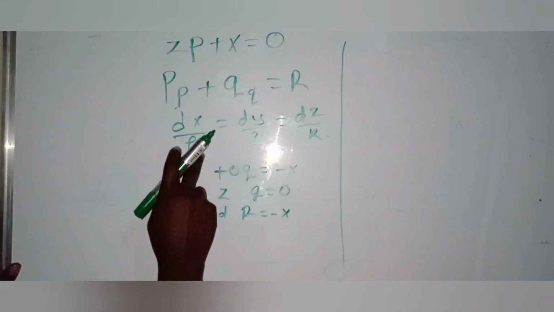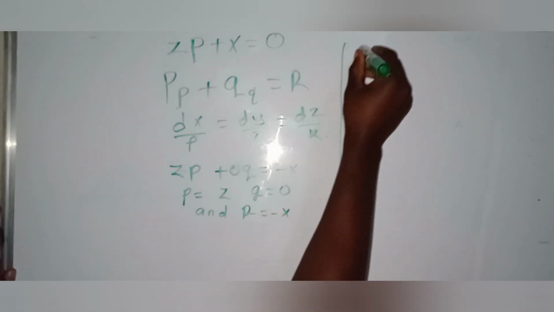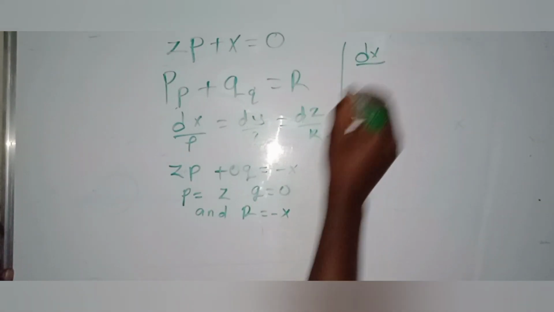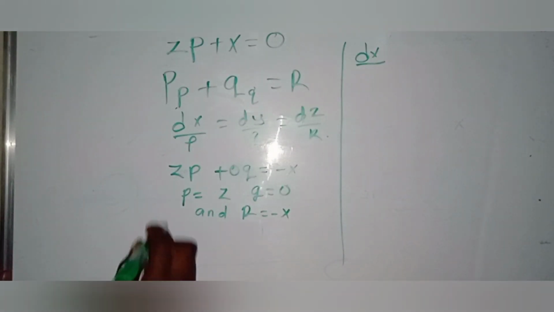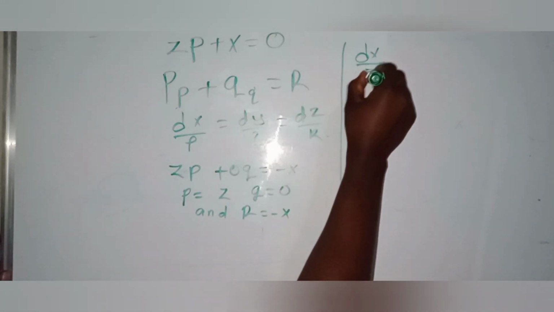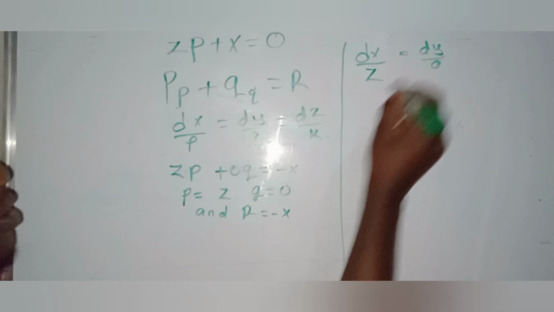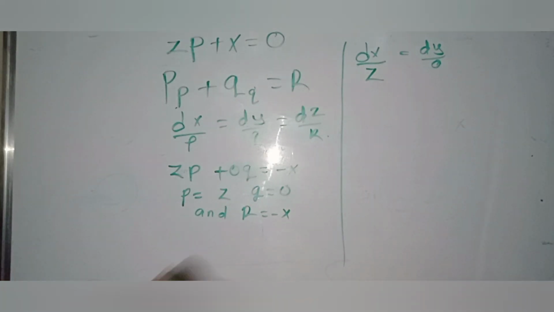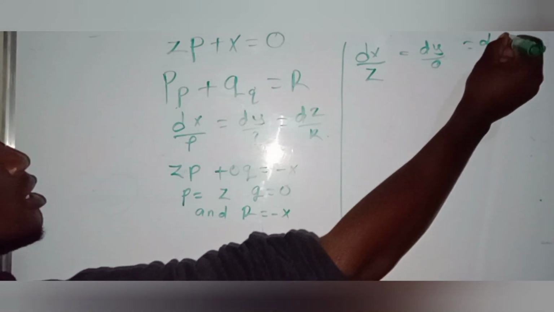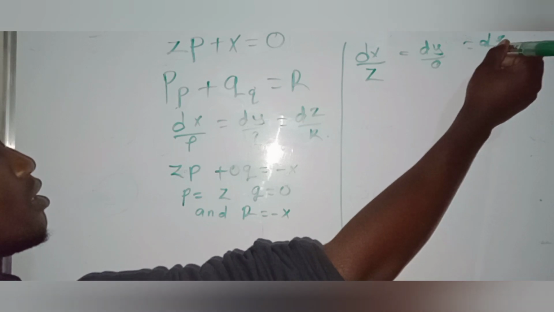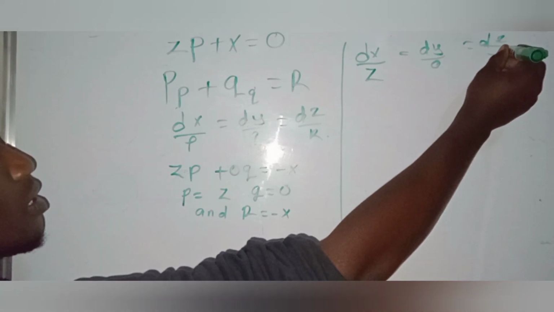Writing it in auxiliary form, dx over z is equal to dy over 0 is equal to dz over minus x.